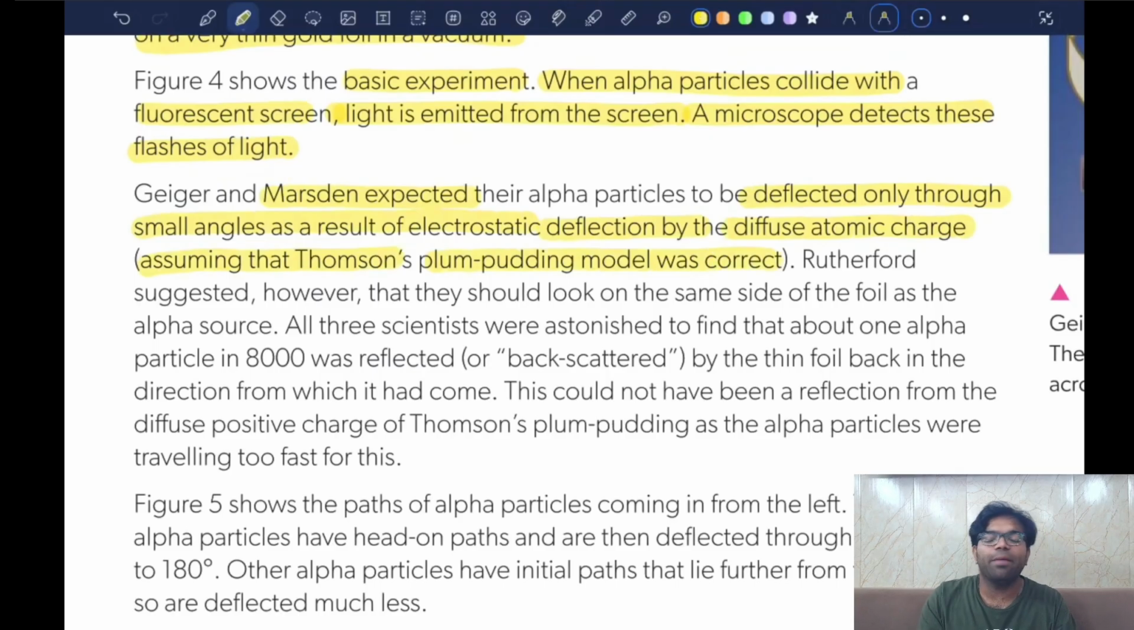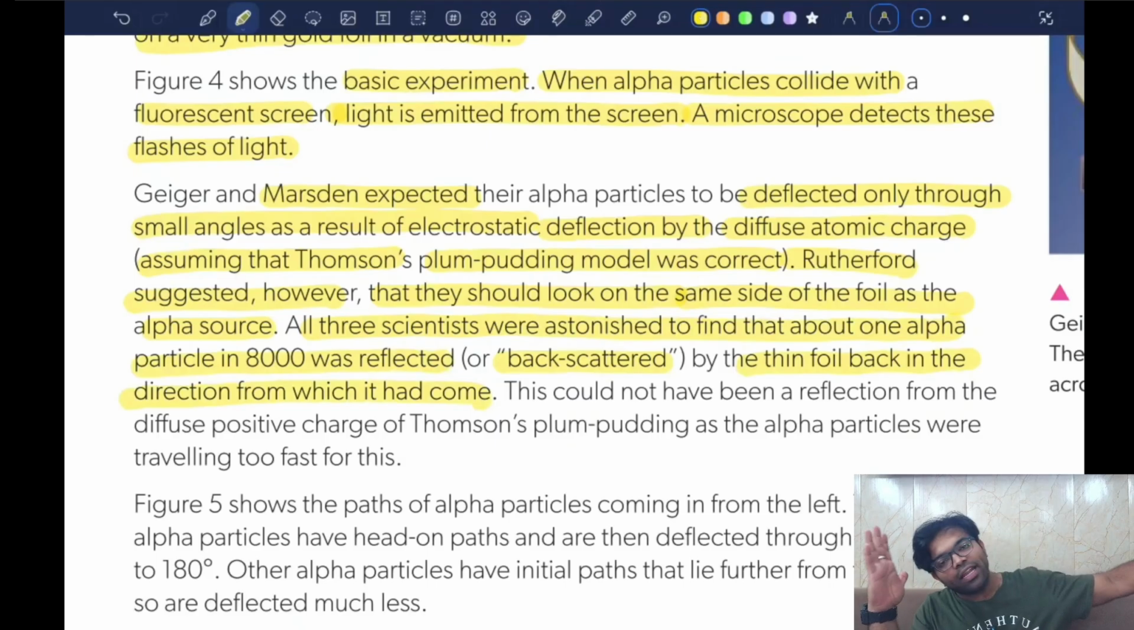So I'm still telling you that they actually believed that Thomson's model was correct. Now, from the Rutherford scattering experiment, one thing that we can say with confidence is that Thomson's model is wrong. Okay, Rutherford suggested, however, that they should look at the same side of the foil as the alpha source. All three scientists were astonished to find that one alpha particle in 8,000 was reflected or scattered back by the thin gold foil in the direction in which it came. So basically, 1 in 8,000 came, hit, and came back.